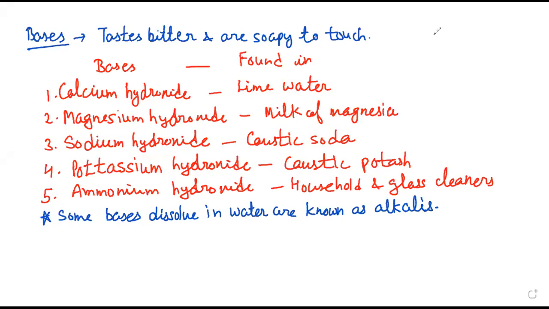So that is about bases and the effects on the indicators that we have already done in the previous lecture. Now, a very important process which we are going to discuss next is neutralization.